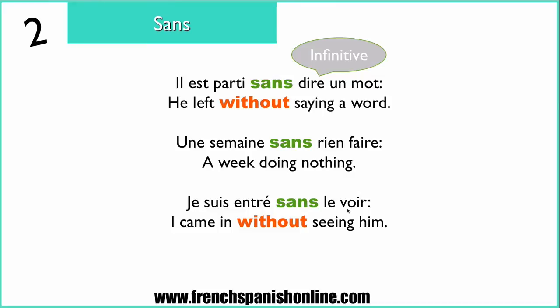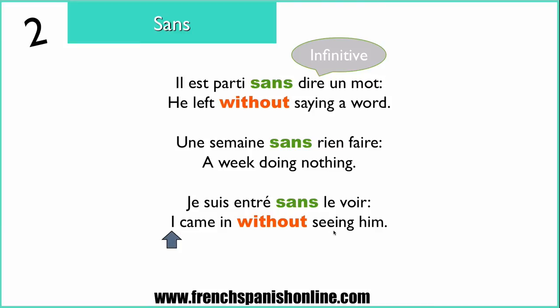Je suis entré sans le voir. I came in without seeing him. So why in this case do we use just sans and not sans que to translate without with the gerundive form? Well, it is because we have the same subject in the two parts of the sentence, before and after the word without. Here, for example, we have I. This is the subject of came.